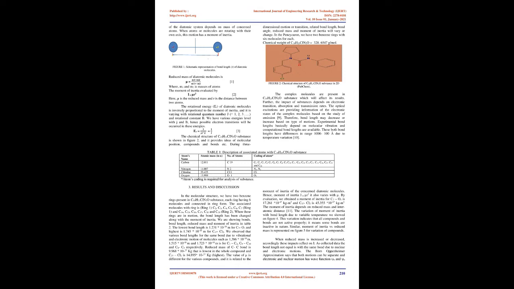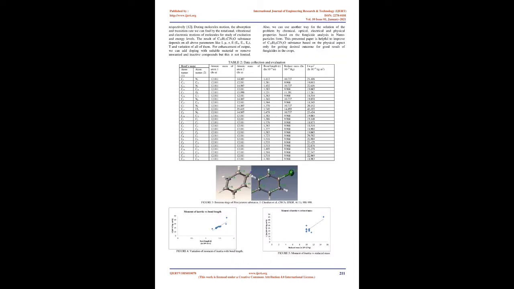The rotational energy, E_R, of diatomic molecules is inversely proportional to the moment of inertia, and it varies with rotational quantum number J equals 1, 2, 3, and rotational constant B. We have various energy levels with J, and the chemical structure of C19H21ClN2O substance is shown in Figure 2, and it provides ideas of molecular position, compounds, and bonds etc.